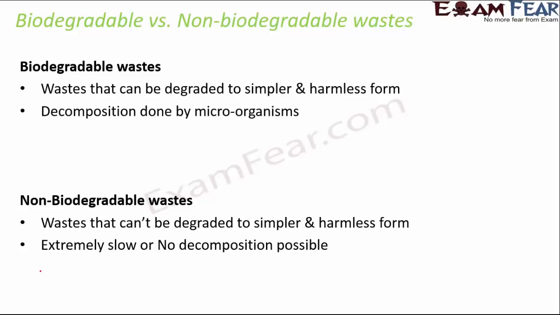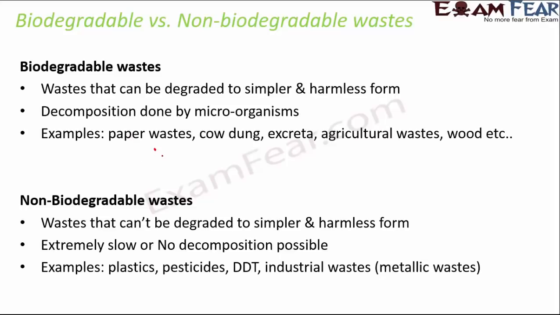So examples of biodegradable wastes could be all those substances like paper waste, agricultural waste, cow dung, excreta, because they can be decomposed by microorganisms like bacteria or fungi. And that's how they do not damage the environment. Whereas non-biodegradable wastes, their decomposition is very, very slow, or you can say almost no decomposition. As a result, they get accumulated in the environment and they pollute the environment. For example, plastics, pesticides, insecticides, DDT, industrial wastes.